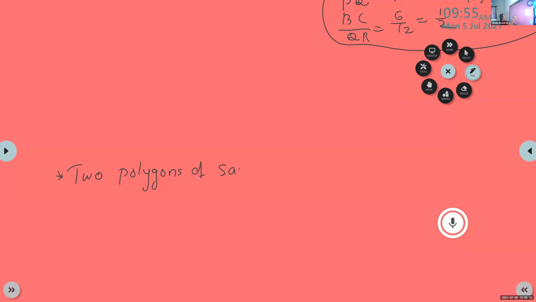Two polygons of same number of sides, can be quadrilateral, pentagon or hexagon, any figure. Two polygons of same number of sides are similar if, first condition, their corresponding angles are equal.